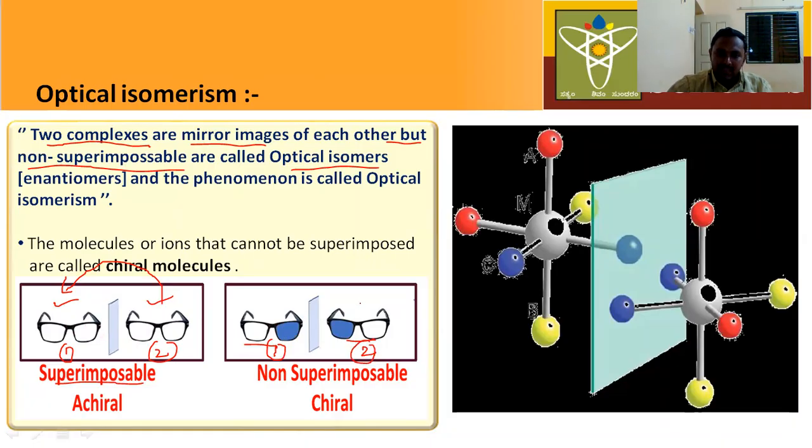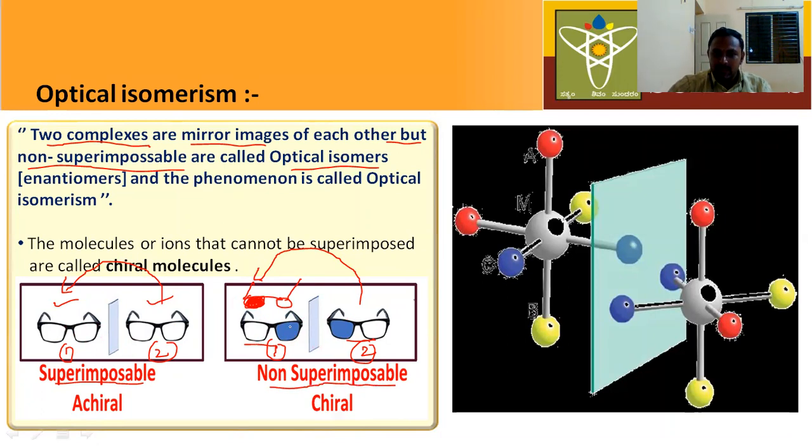If the second complex is placed on the first complex, these two complexes do not look the same. This is called non-superimposable.